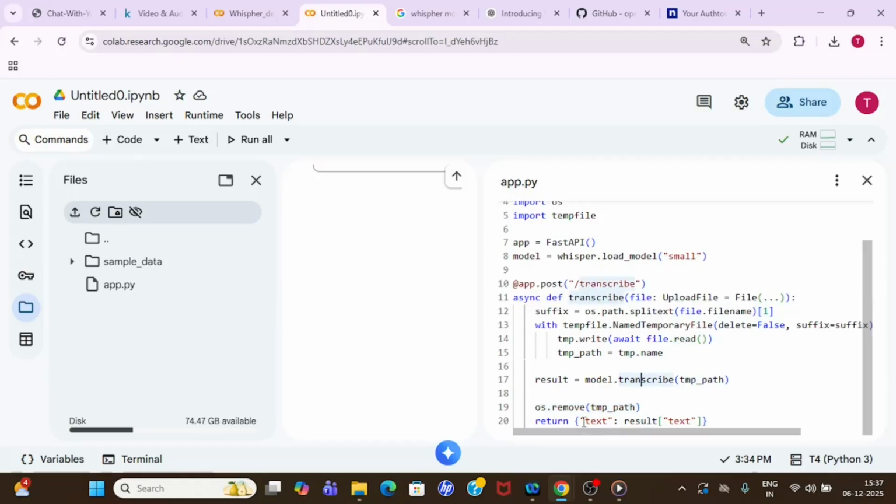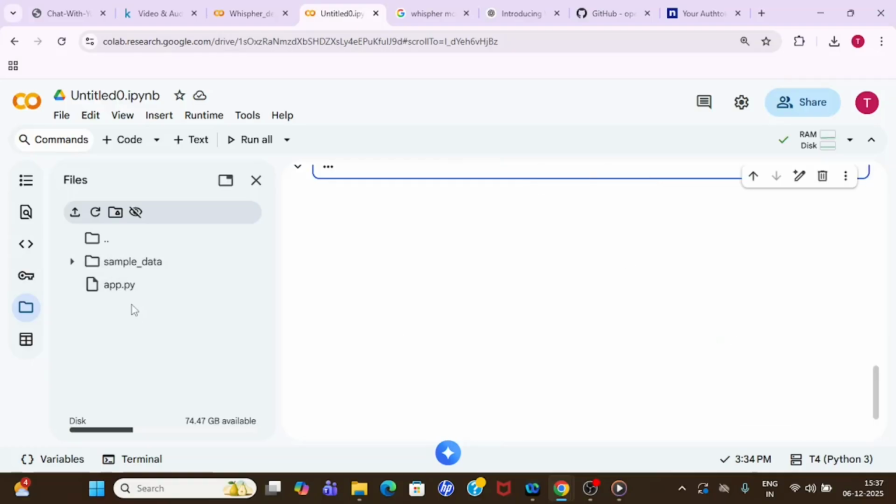So once we got the text back, I am going to return that text, whatever result of text we have, by assigning it to one dictionary. Inside the dictionary I have declared a text key, and then I am passing whatever output we got from the model. This is how this file looks. I'm just saving this file, and then I'm going to close it.